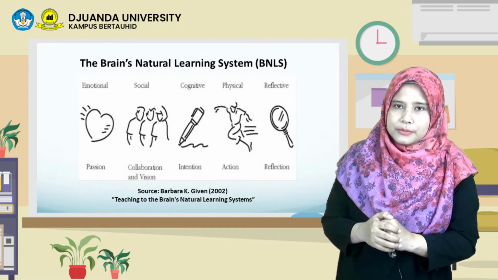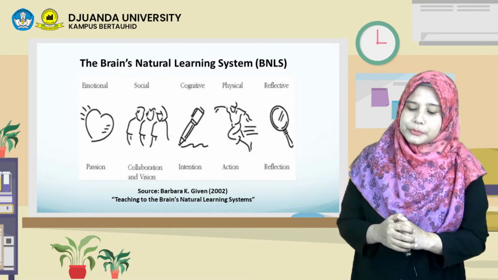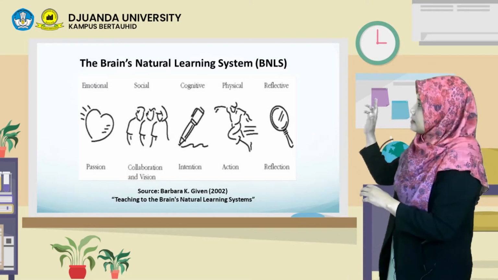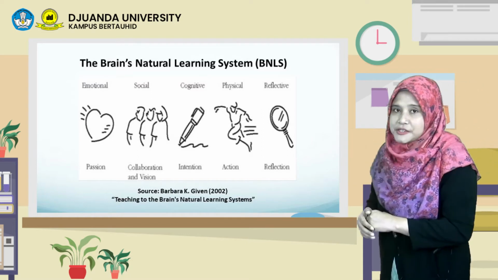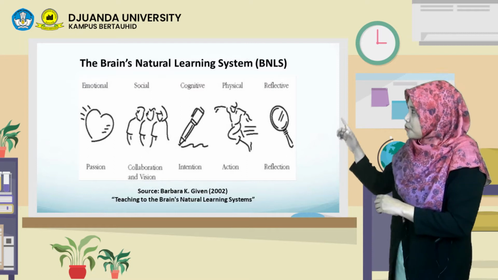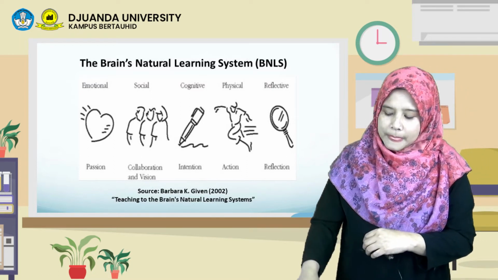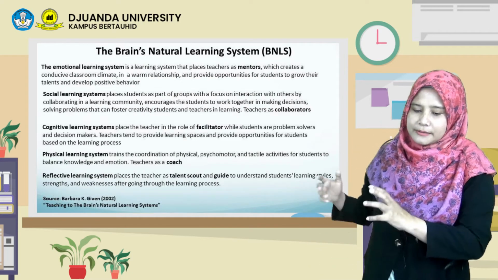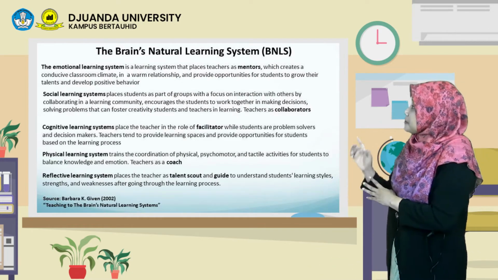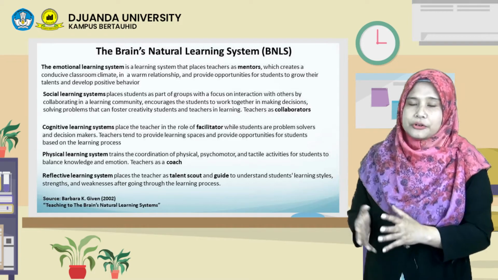We chose it from Barbara K. Given, about teaching with the brain natural learning system. We can see that there are five learning systems in the Brain Natural Learning System: emotional, social, cognitive, physical, and reflective. The emotional learning system places the teacher as a mentor.